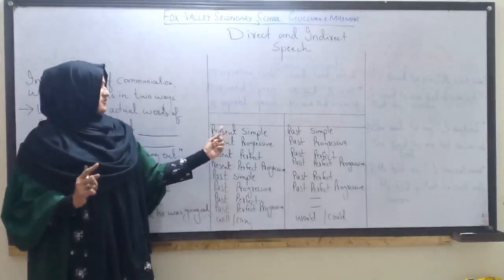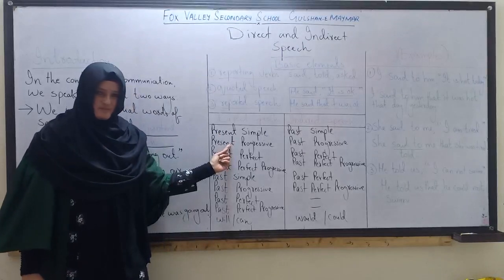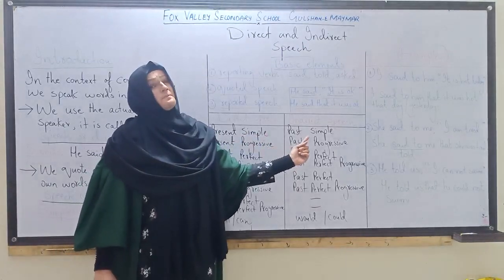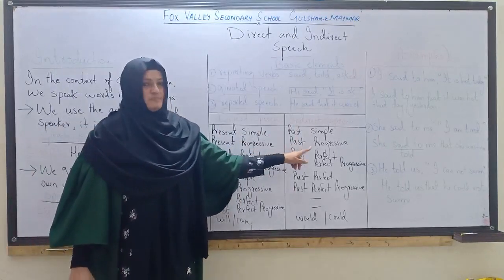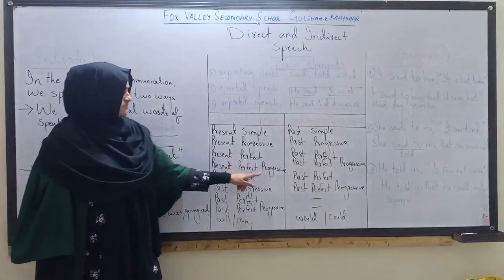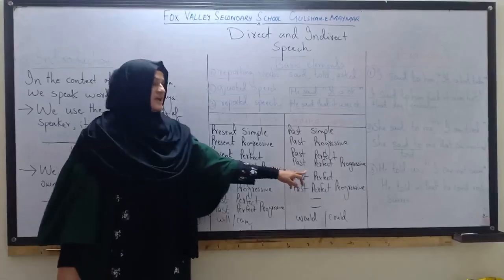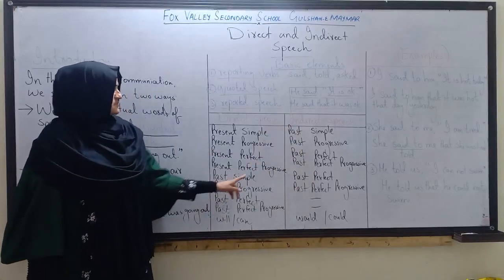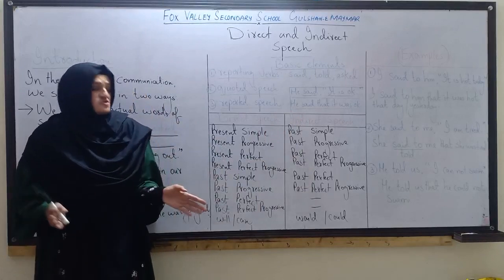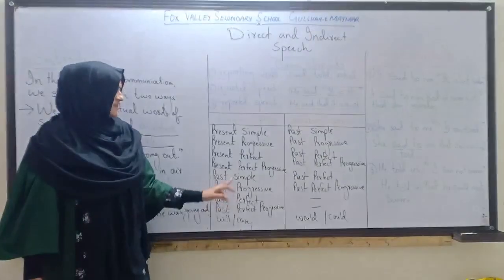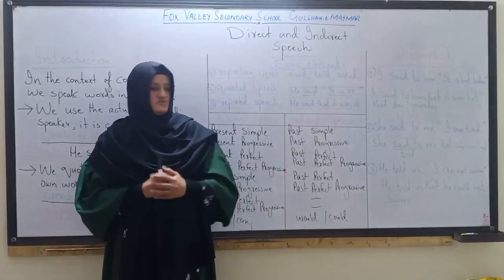If quoted speech or direct speech is present simple, it will be changed into past simple. If it is present progressive, it will change into past progressive. If it is present perfect, it will be changed into past perfect. Present perfect progressive will be changed into past perfect progressive. Past simple will be changed into past perfect. Past progressive will be changed into past perfect progressive. And two tenses are not changed: past perfect and past perfect progressive. They will remain the same in quoted speech and direct speech.